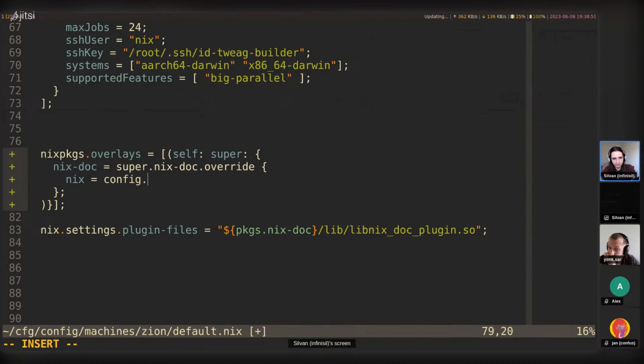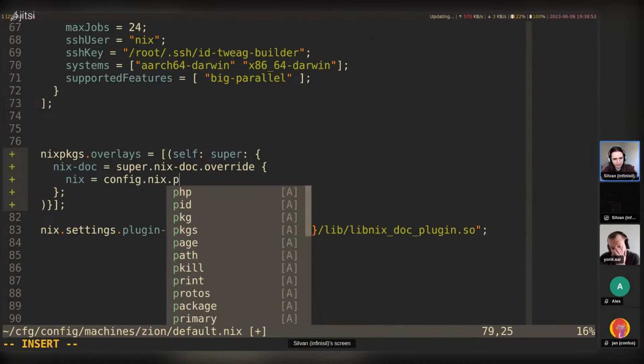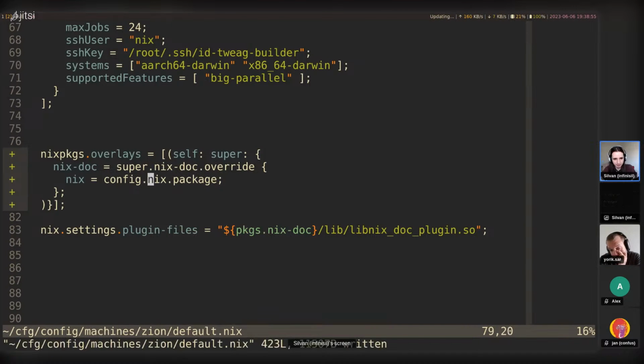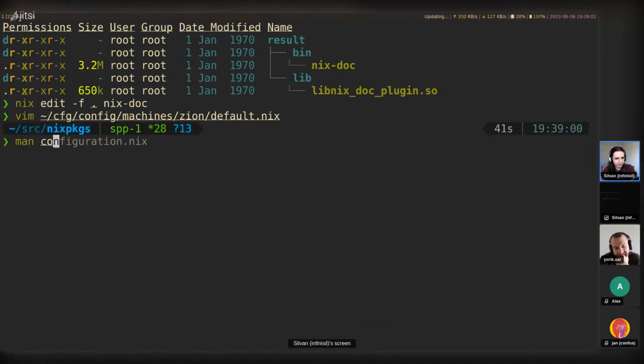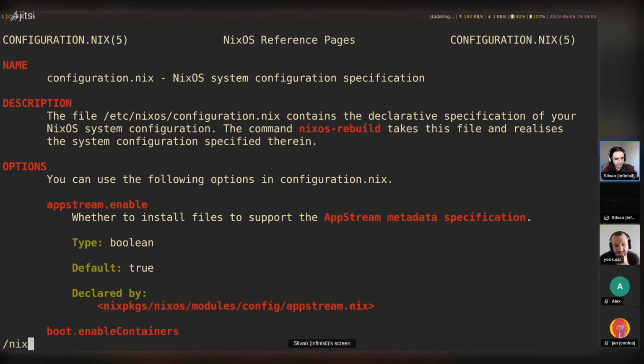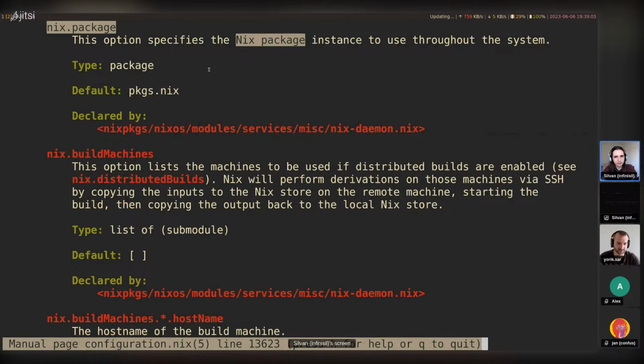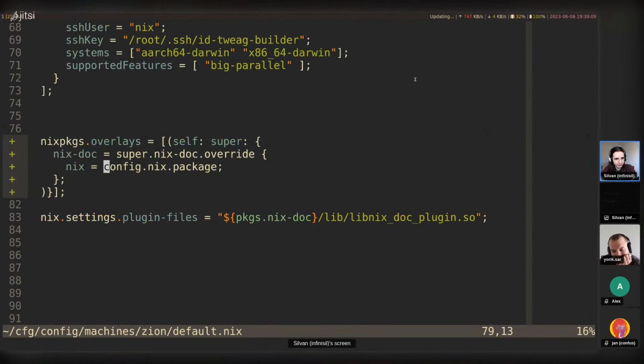So this is my system config dot nix.package, I believe. So this is what your effective nix will be in the system. You can also look at this in the man page, nix.package. Yeah. So if we do this, we should be able to override this correctly. And then because it's an overlay, it will affect all the packages here and make it work correctly.